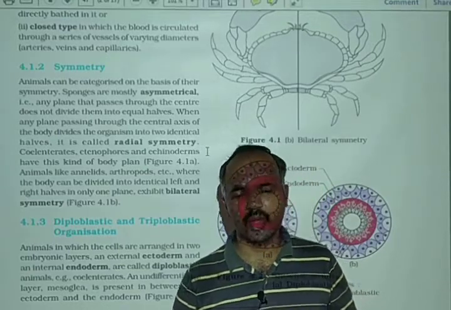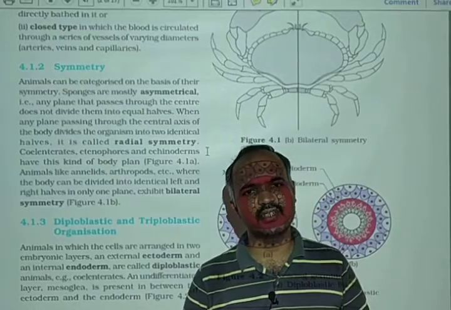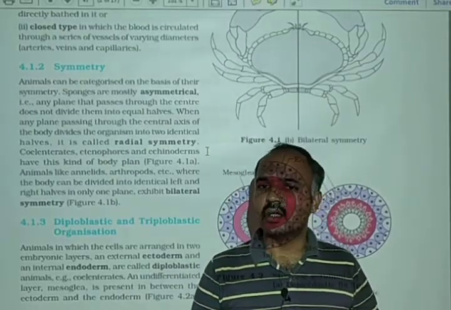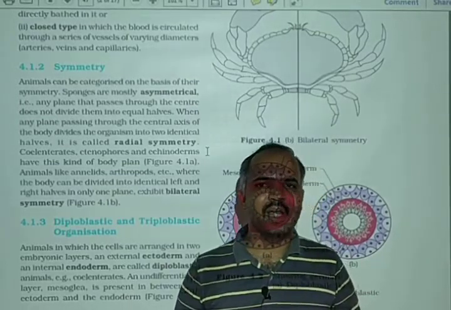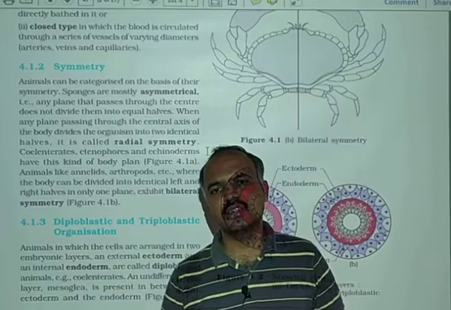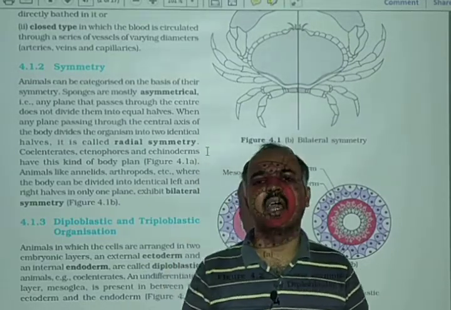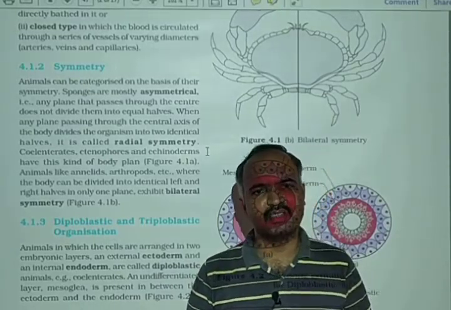Cellular level is exhibited by sponges, that is porifera. Tissue level is exhibited by ctenophora and cnidarians. Organ level is exhibited by platyhelminthes, and organ system level is exhibited by Aschelminthes and higher phyla. Now today we are going to talk about body symmetry.